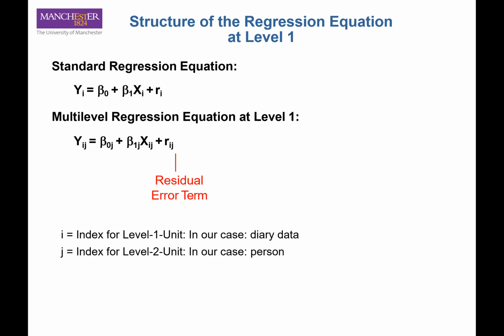And as you can see, I refers to the index for the level 1 unit. In our case, it is the diary data. And J refers to the level 2 unit. In our case, it is the level 2 variable, that is the job control.